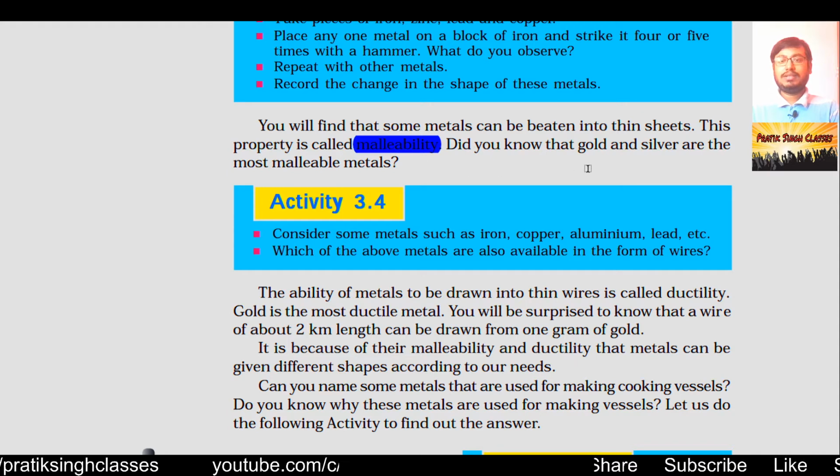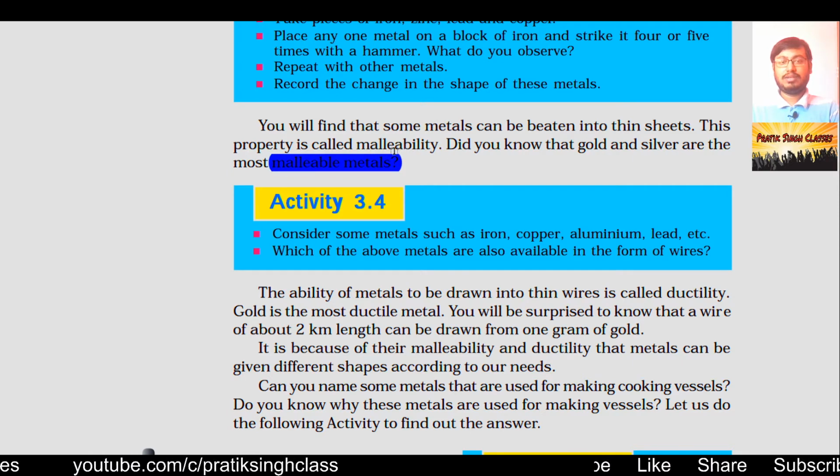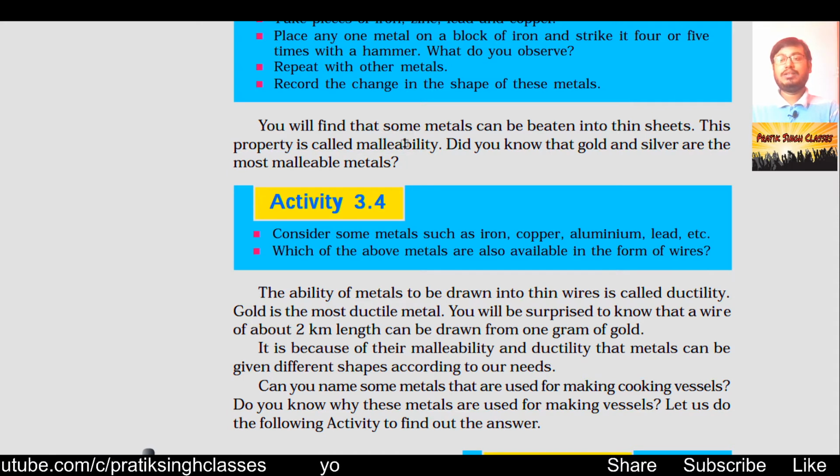Did you know that gold and silver are the most malleable metals? They are so malleable that we can make sheets of gold and silver with thickness less than 0.004 millimeter. And that is very little.